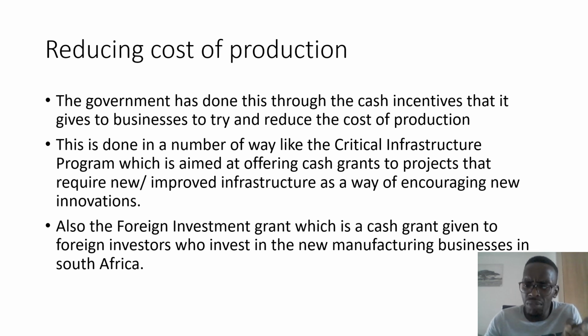Now, a foreign investment grant is a cash grant that is given to foreign investors who invest in new manufacturing businesses in South Africa. Now, these are some of the policies that the government has introduced to try and reduce the cost of doing business in South Africa.